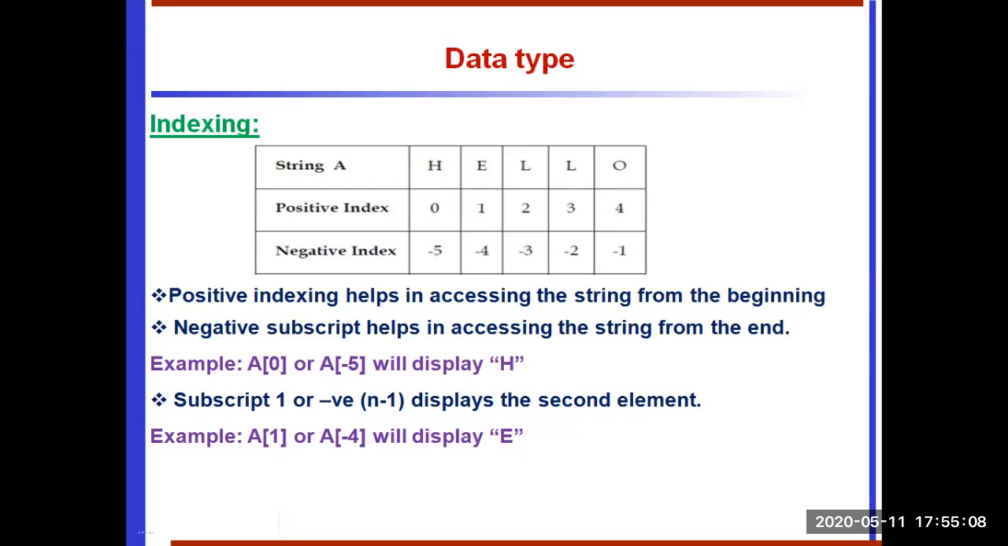Suppose we are using the other indexing. A of 1, which is positive indexing, represents the E value. The equivalent negative indexing A of -4 will display E. So based on positive index or negative index, we can access the strings. Both methods are supported for string data types.